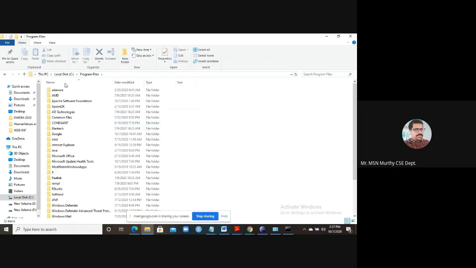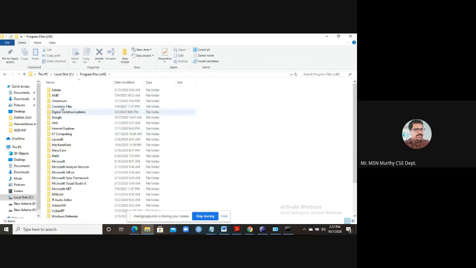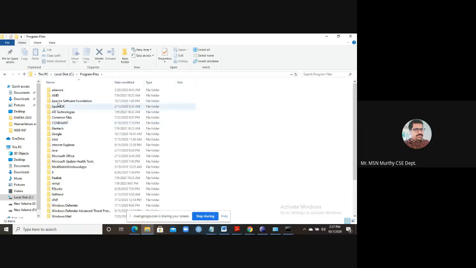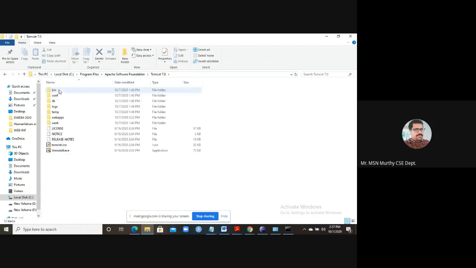Inside C drive, there are two folders: program files and program files x86. Open program files. You find this Apache Software Foundation. Open this, Tomcat 7.0. Open this. Now these are the directories. I will explain it again. These directories you have to remember.